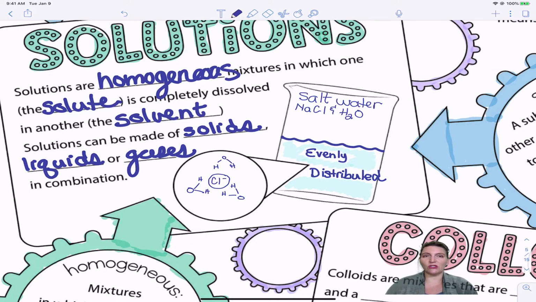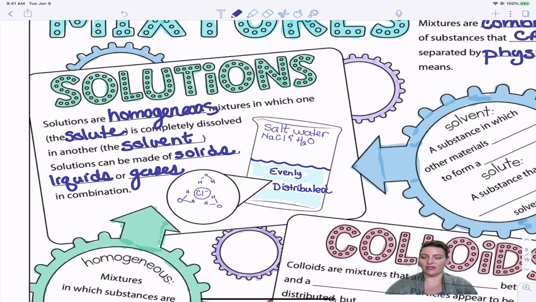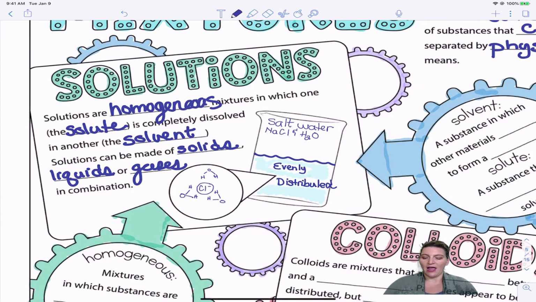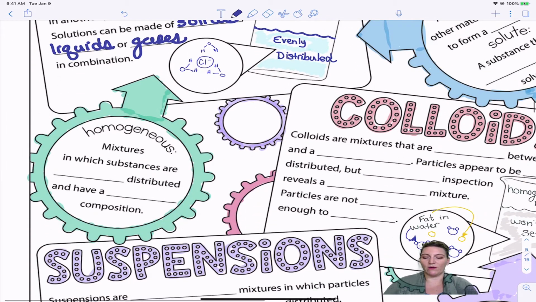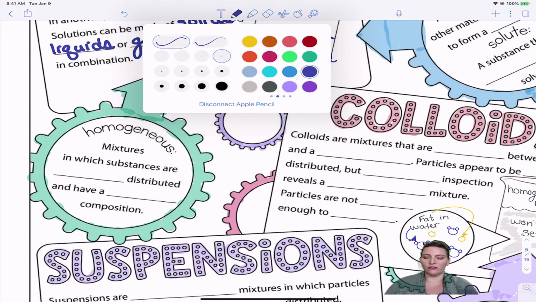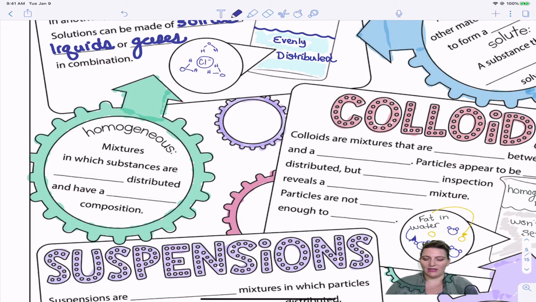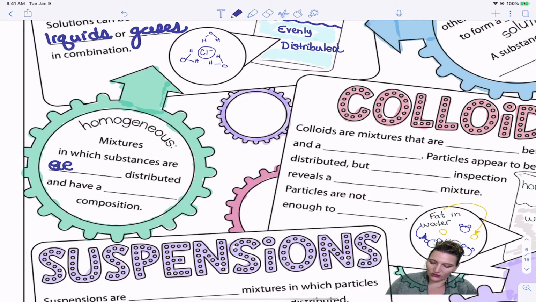What makes a solution different than the other ones on this page, different than a colloid and a suspension? That's because solutions are what we call homogeneous. What does that mean? A homogeneous mixture is one in which the substances are evenly distributed and have a uniform composition.